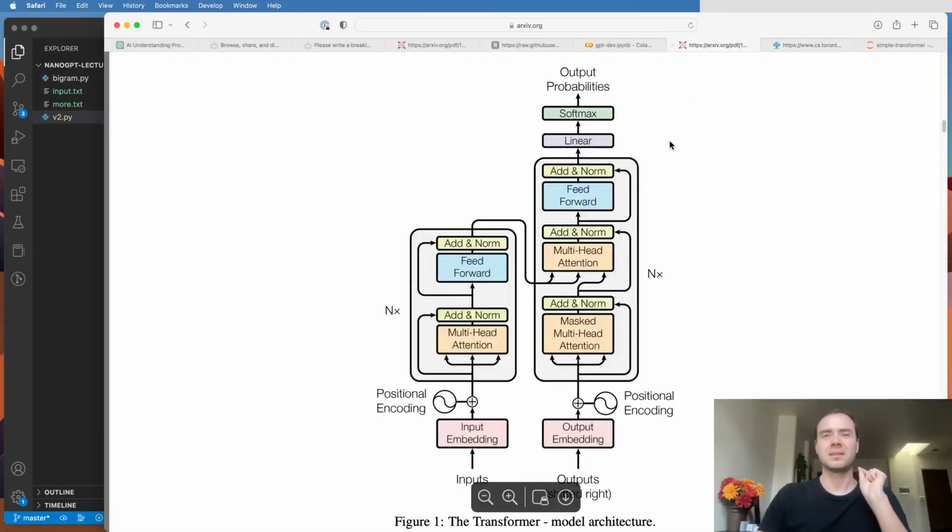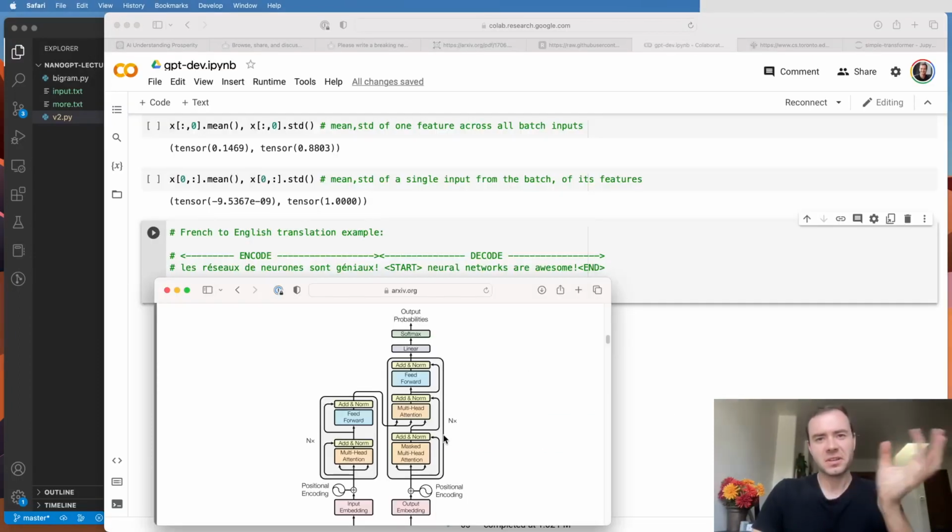We did a pretty good job of implementing this transformer, but the picture doesn't exactly match up to what we've done. So what's going on with all these additional parts here? Let me finish explaining this architecture and why it looks so funky. What we implemented here is a decoder-only transformer. So there's no encoder component, and there's no cross-attention block here. Our block only has a self-attention and the feed-forward, so it is missing this third in-between piece that does cross-attention. We don't have the encoder, we just have the decoder.